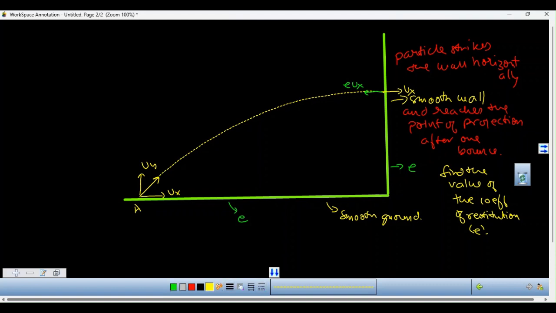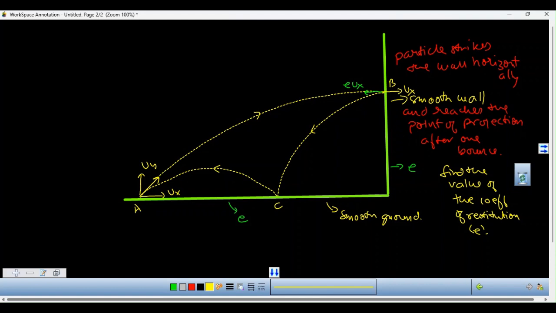Now what is going to happen is the particle strikes here and after one bounce reaches the point of projection. Let us say this point is B and say this point is C. So this is how it goes. It goes from A to B, strikes the wall horizontally, then from B to C, and from C to A.